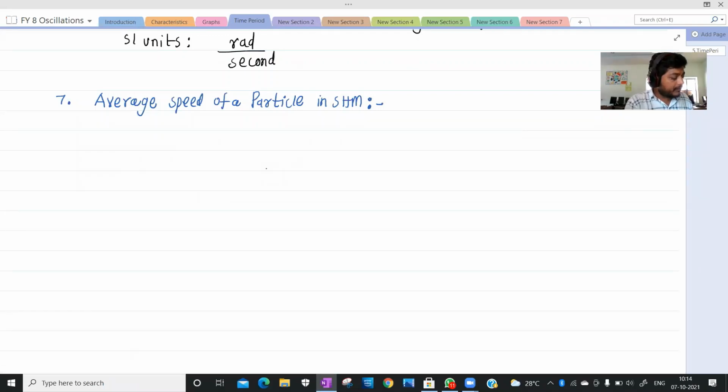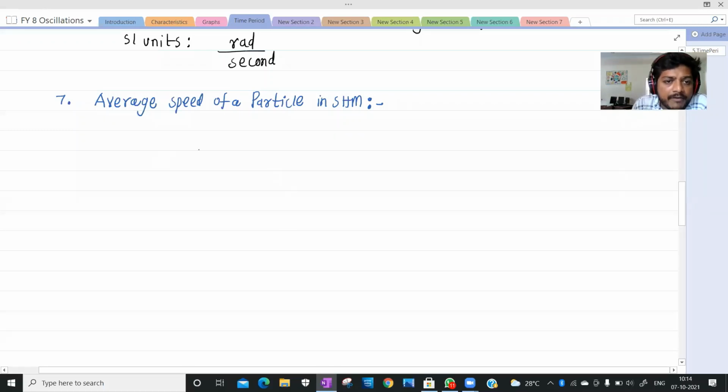Simple harmonic motion. Now tell me, what is speed? Speed is nothing but a scalar quantity, right? The quantity which has only magnitude and no direction is said to be a scalar quantity. No direction is nothing but a scalar quantity.